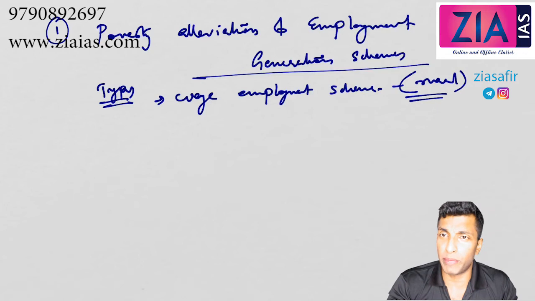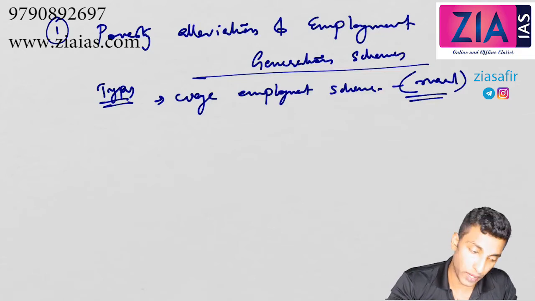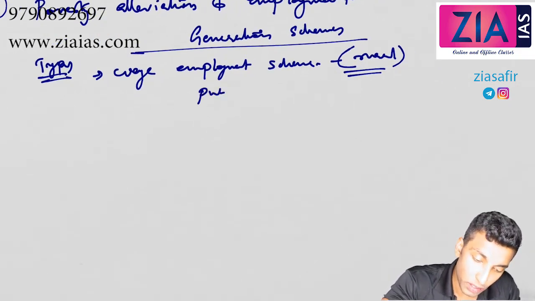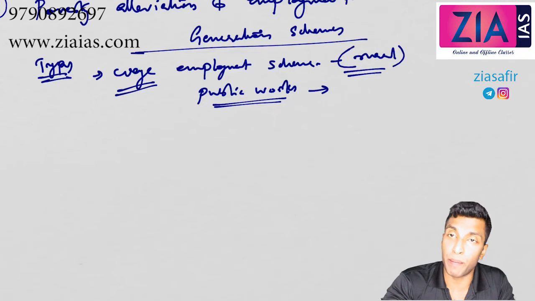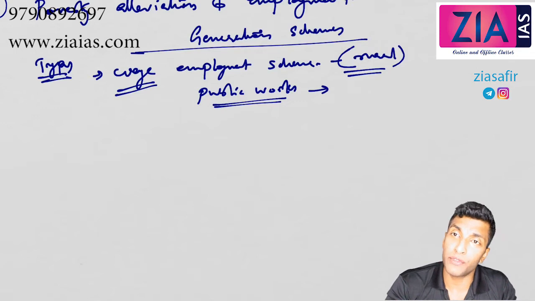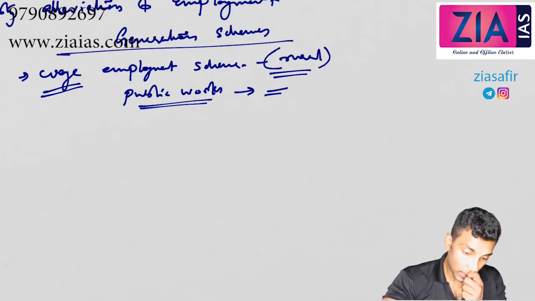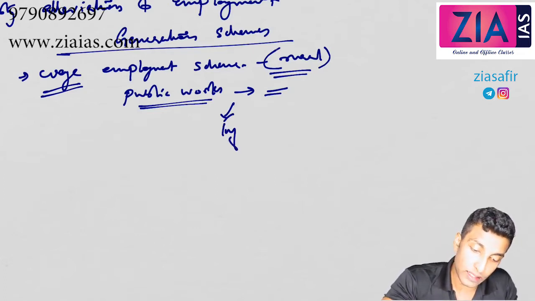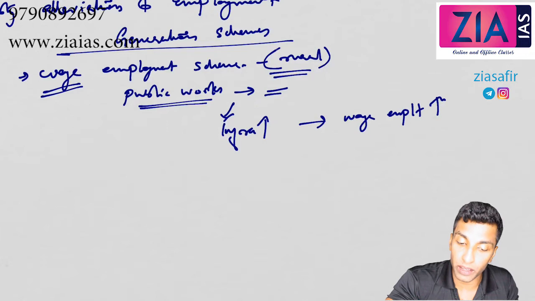Public work will be done and the government will be providing the wages. Through this public work, the government will be constructing infrastructure, like wells, toilets, roads. So it's all about public works. What is the advantage? The people will get jobs, which can solve the problem of unemployment, and infrastructure will also be created, like roads, minor irrigation, toilets, etc. So in both ways, infrastructure will develop and wage employment will also increase.